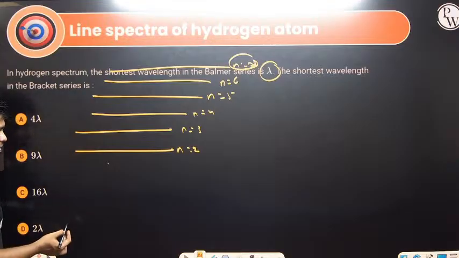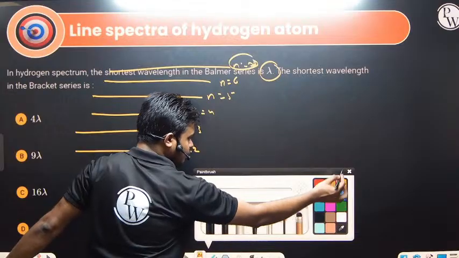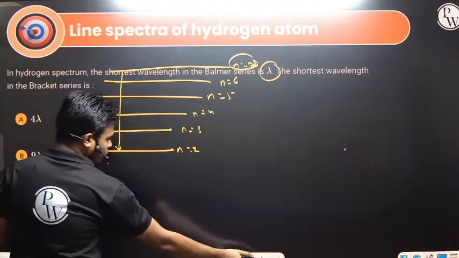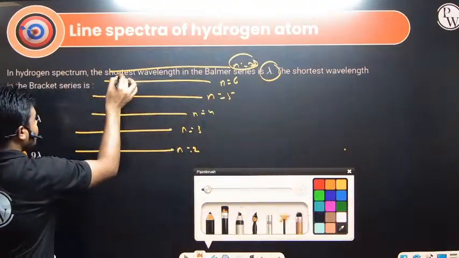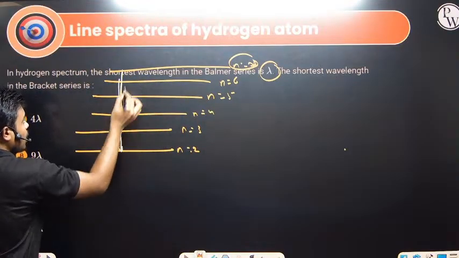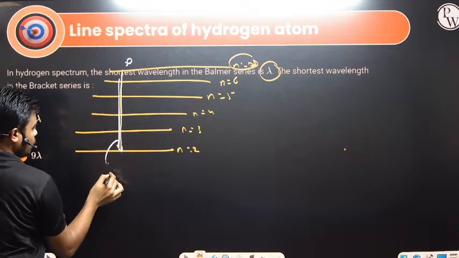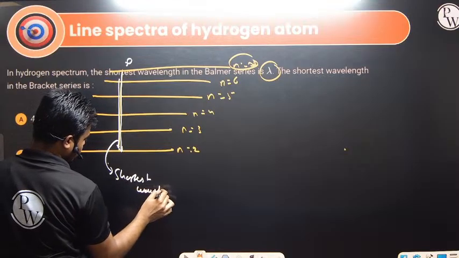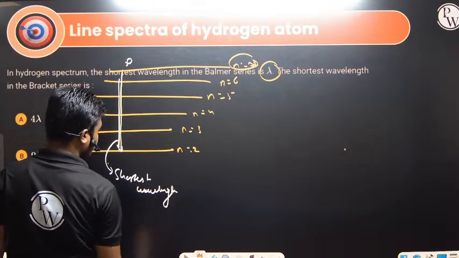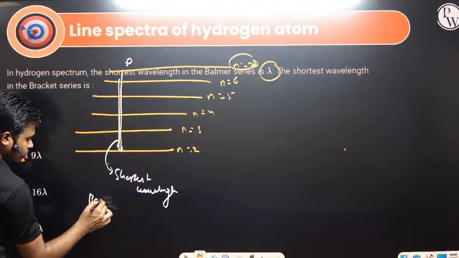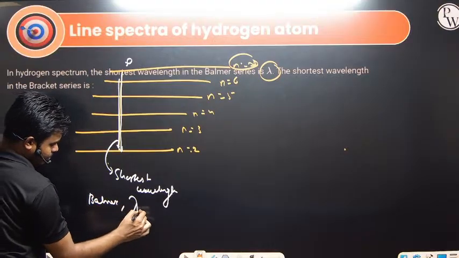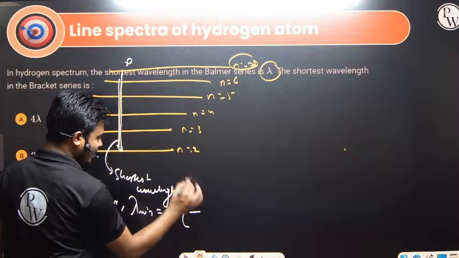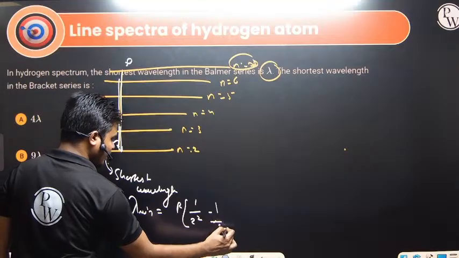So what is Brackett series? First, when we take the shortest wavelength, when the electron is jumping from infinity to 2, this will give the shortest wavelength in Balmer. So how can we calculate this? For Balmer, I will write 1 by lambda minimum equals R multiplied by 1 by 2 square minus 1 by infinity square.